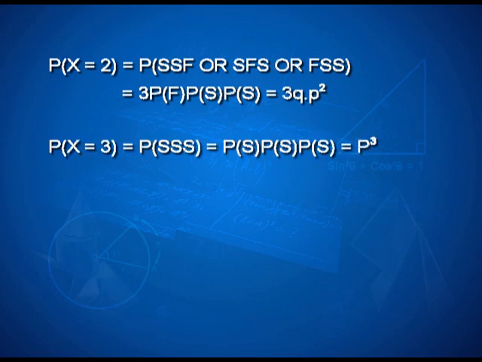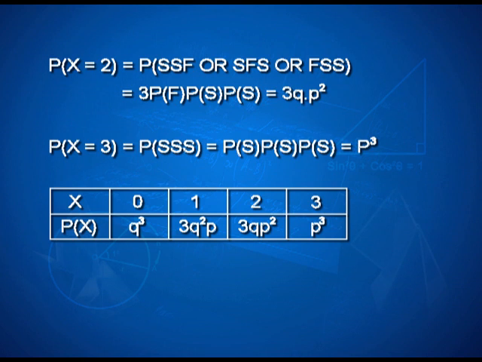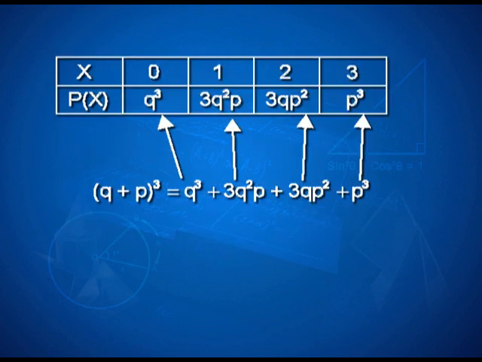Now, what is special about what we have calculated right now? If I put them in a table, that is the probability distribution of the random variable, I have something like this. If you closely observe, there is something you can see associated with the expansion of q plus p to the power 3.